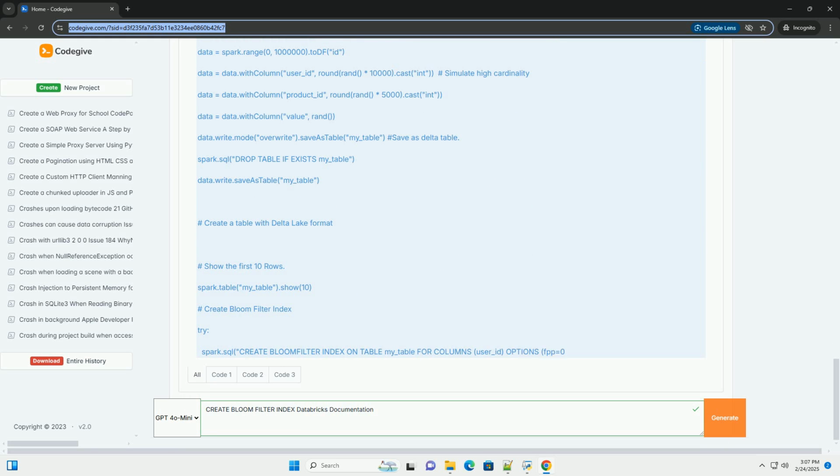Consider Z ordering first. Evaluate Z ordering as a first step, especially if you have correlated filters or are performing aggregations on multiple columns. Regularly rebuild. Rebuild the index regularly after significant data changes to ensure its effectiveness. Document your choices. Clearly document why you chose to create a Bloom filter index, which columns you indexed, and what FPP value you used. This will help others understand your design decisions and maintain the index effectively.